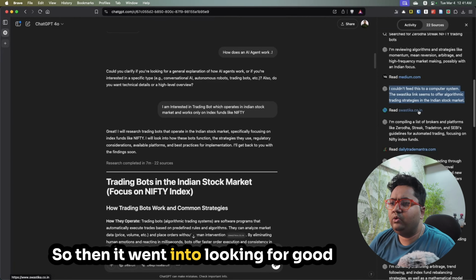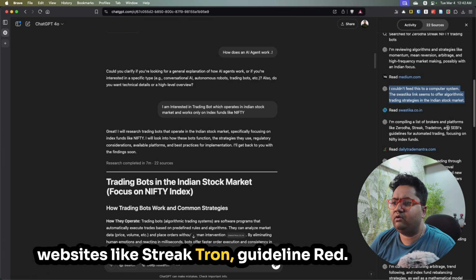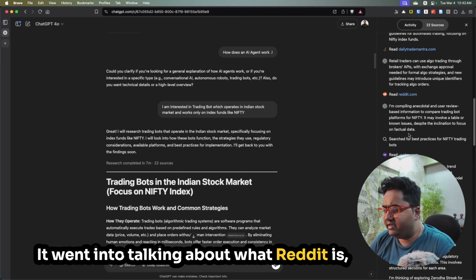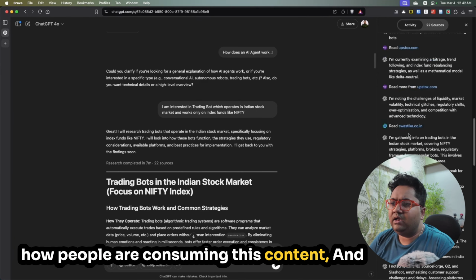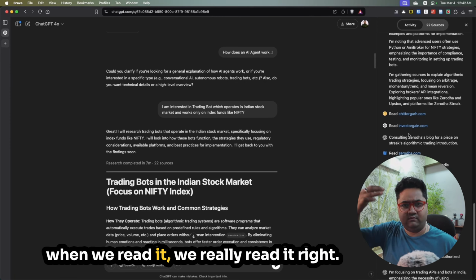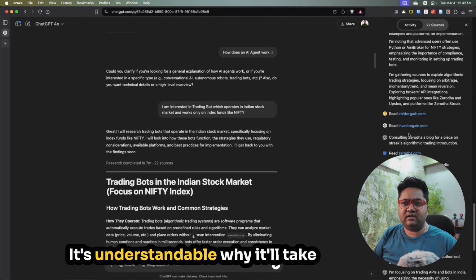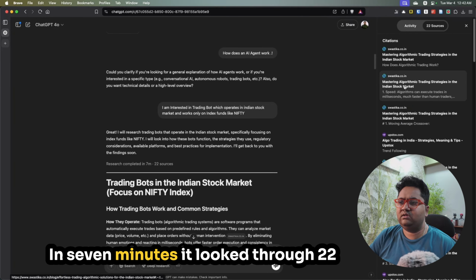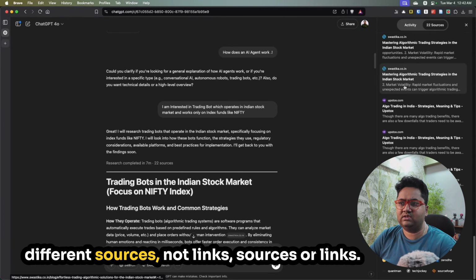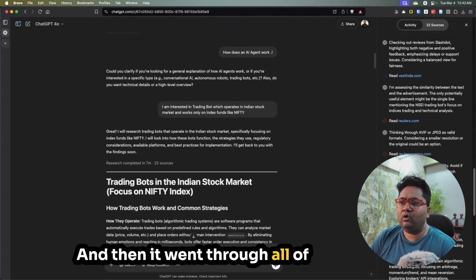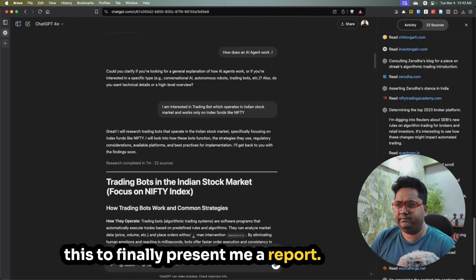Then it went into looking at good websites like Streak, TradeTron, SEBI's guidelines. It went to Reddit, to see how people are consuming this content, and then just a lot of activity for 7 minutes. When we read, we really read it, right? It's understandable why it will take us a few minutes to read an article. In 7 minutes, it looked through 22 different sources, not links, sources. So links could be more like 40, 45. And then it went through all of this to finally present me a report.